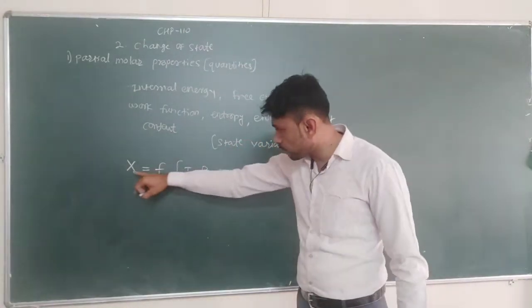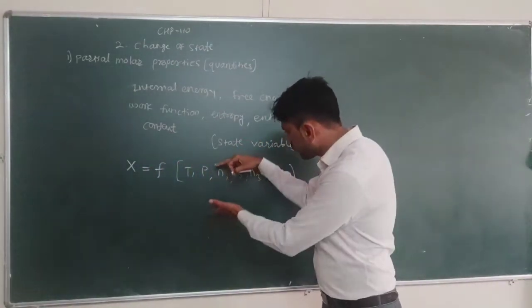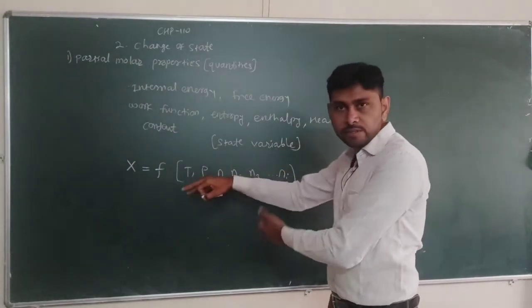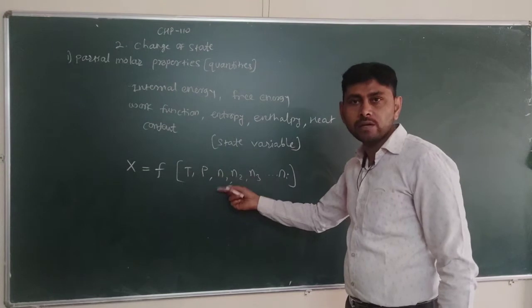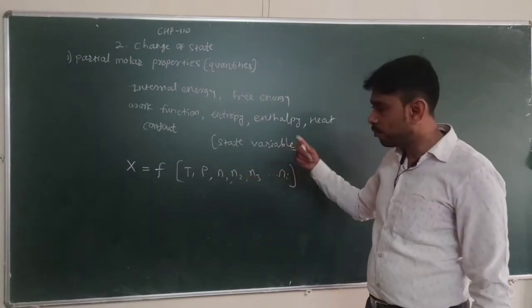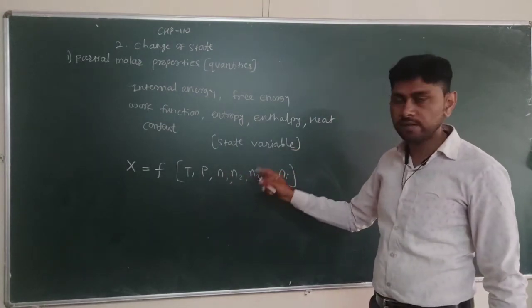So if X depends on these variables, it depends on temperature, pressure, N1, N2, the amount of constituent present in the mixture.